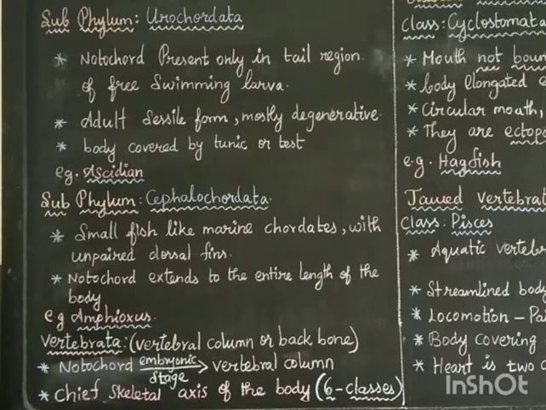In the Urochordata we had seen the notochord only in the tail, but in the subphylum Cephalochordata the entire length of the body has the notochord. An example for this subphylum is Amphioxus. These two subphyla are under Prochordata.